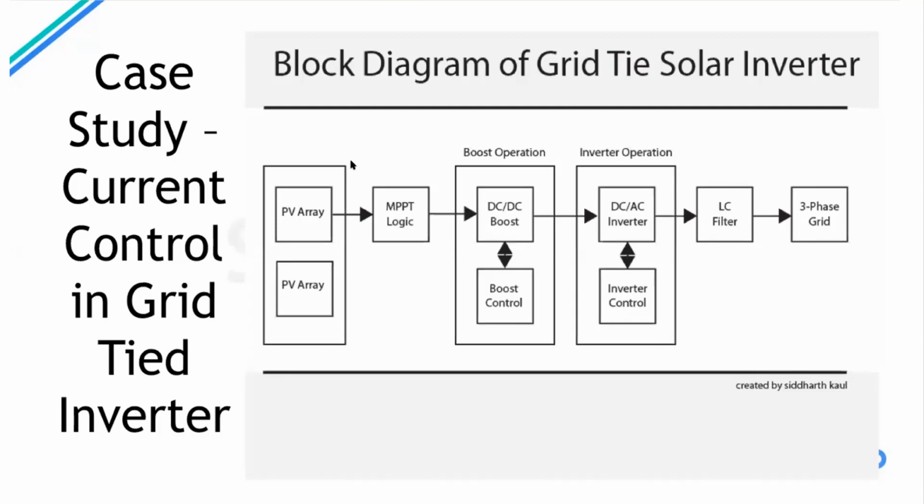So what are the plant models in this scenario? The plant model is the PV array, the DC boosters that have power electronic switching components, and DC-AC inverters that have power electronic switching components. The LC filter can also be simulated, and the grid can also be simulated. We can just focus on the three logics, that is the MPPT logic, boost control logic, and the inverter control logic. But we are only going to focus on one aspect.